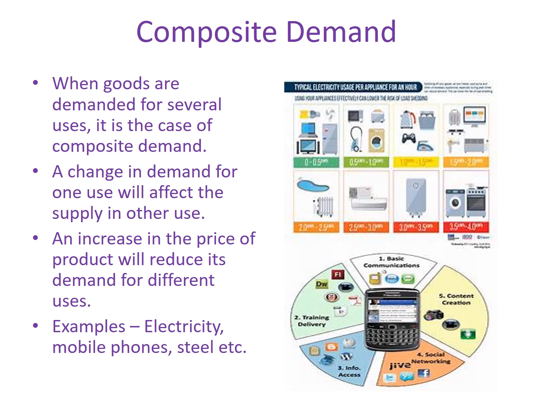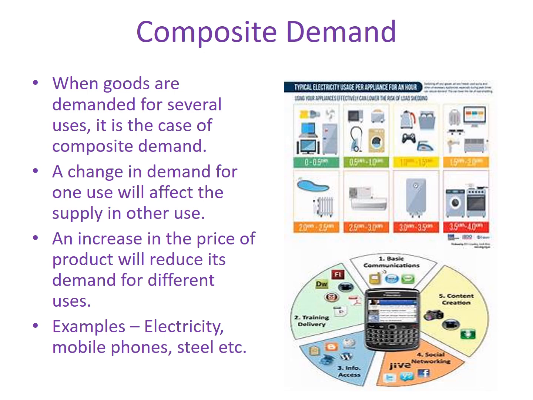Composite demand. When one commodity can be put to several uses or multiple uses, it is known to have composite demand. For example, steel, electricity, coal, sugar, etc. For example, steel is useful in manufacturing car, in manufacturing machines and in manufacturing home appliances also. In case of these composite commodities, a change in demand for one use will affect the supply in other use.